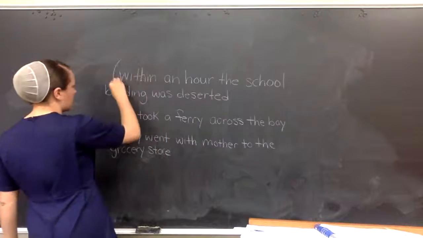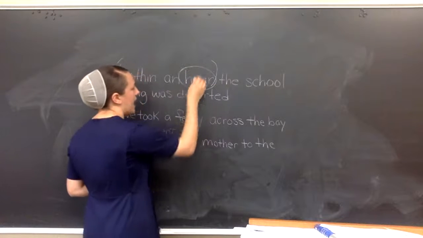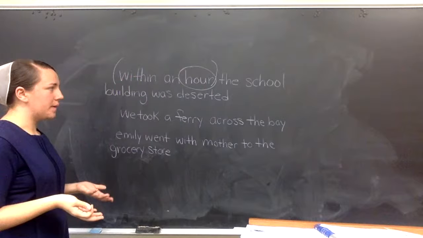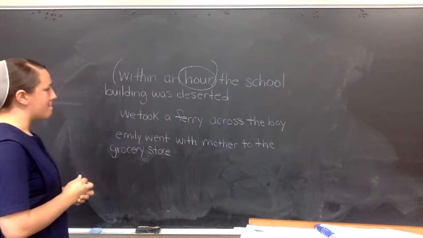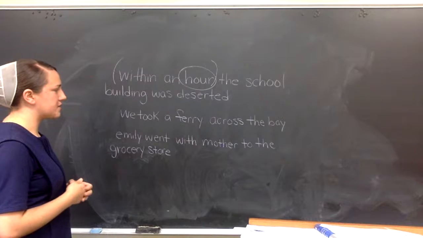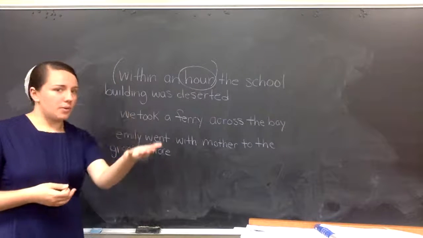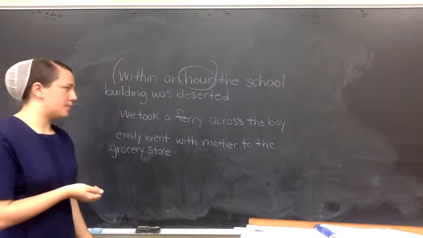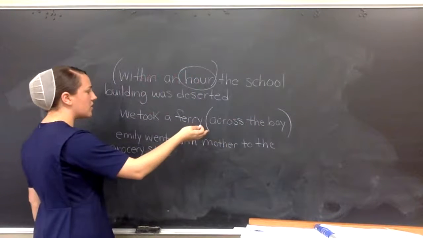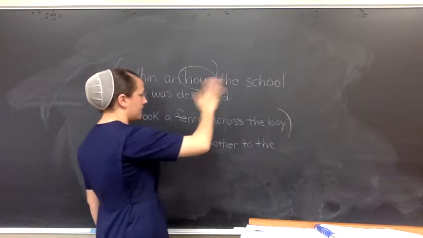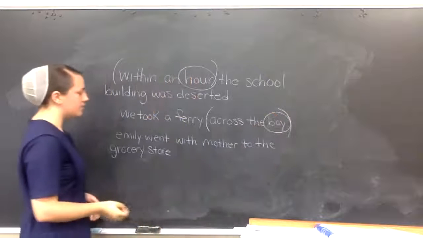Within is a preposition, okay? So within, where or when. So within an hour is our prepositional phrase, and hour is our OP, or our object. We took a ferry across the bay. Now, what preposition or prepositions do you see here? A word showing relationship between a noun or pronoun after it and some other word in the sentence. Across, object. Across the bay, that tells the relationship between the bay and the ferry. They took the ferry across the bay. So bay is our object here.